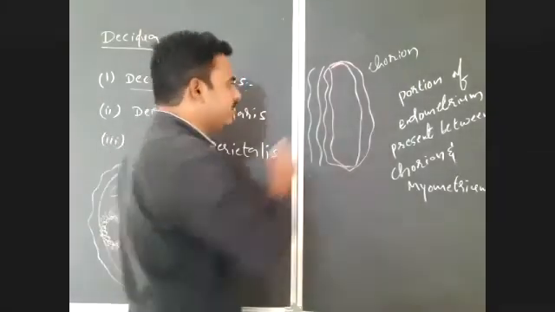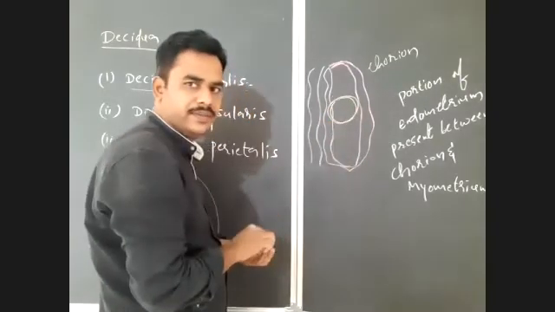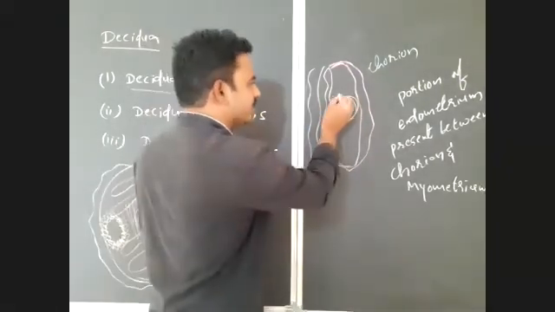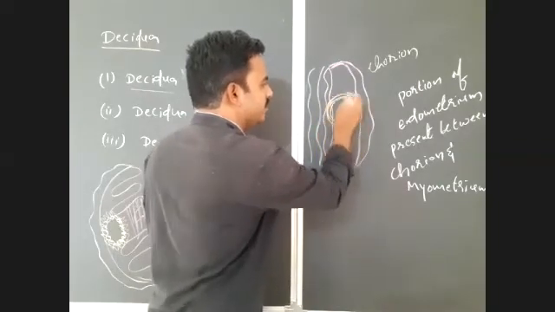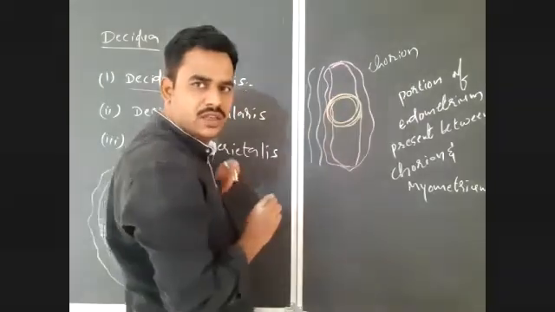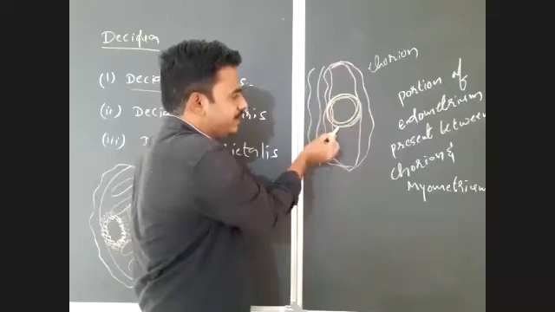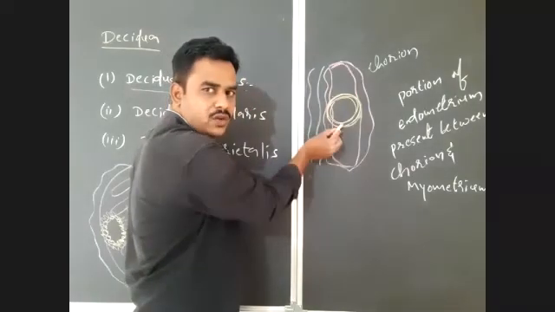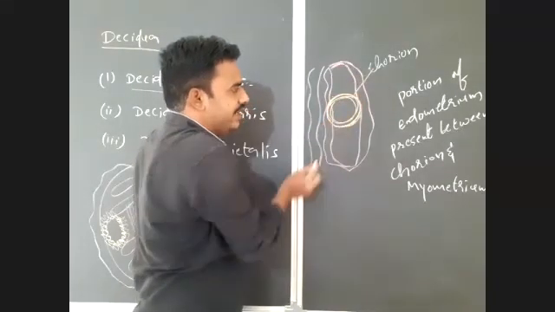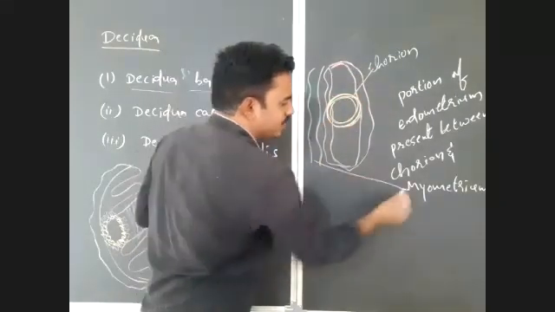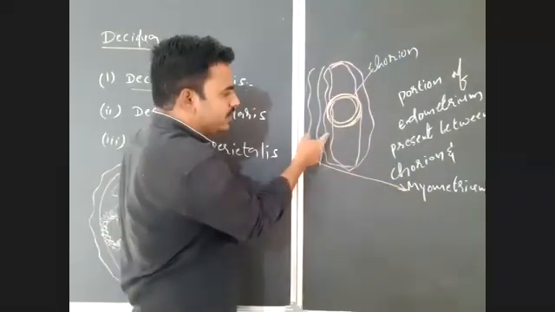So in the endometrium implantation is done here. After that, around this, there is formation of an extra embryonic layer, chorion. So now if you observe, this outer one is chorion, and this is myometrium. In between chorion and myometrium of the uterus, there is a portion of endometrium.